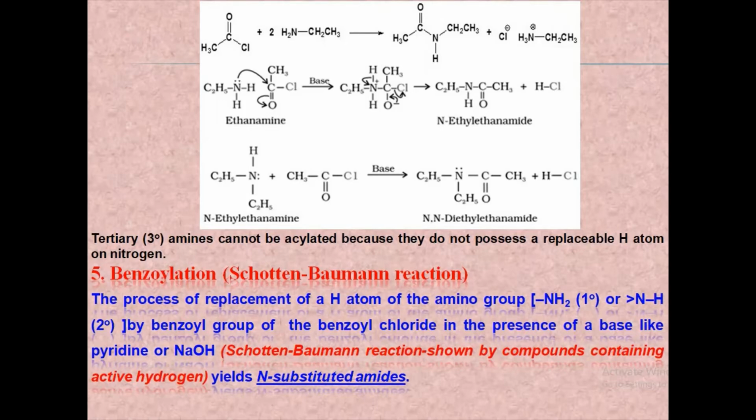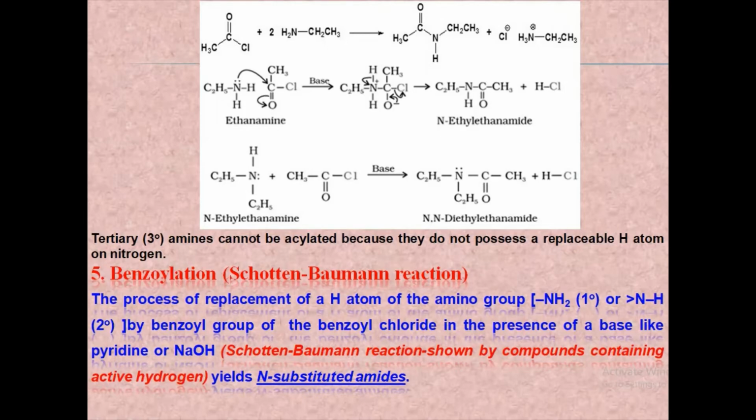replaced by the acetyl group, the CH3CO group. Thus we get C2H5NHCOCH3. One of the hydrogens is replaced by the acetyl group. So the resultant amide is N-ethyl ethanamide.